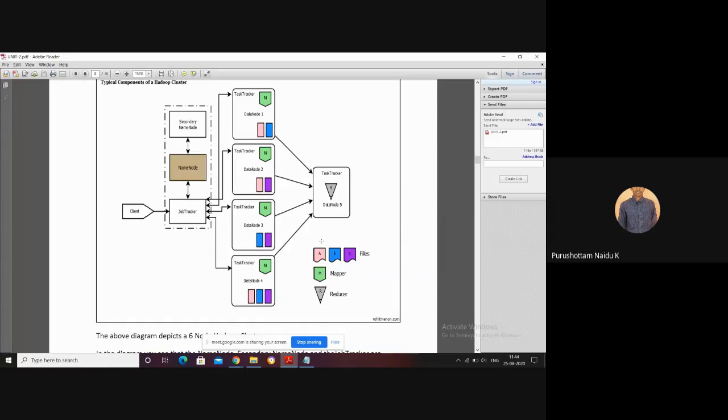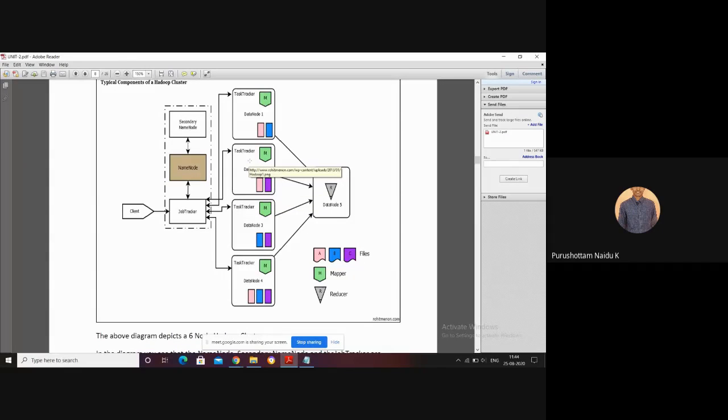Clear? So now, what is the default replication factor of HDFS? The replication factor is 3. That means each and every file has three copies. File A is on data node 1, data node 2, and also data node 4. File B is at 1, 3, and 4. File C is at 2, 3, and 4. These are the replicated copies of each and every file.